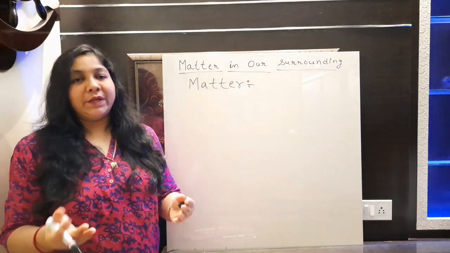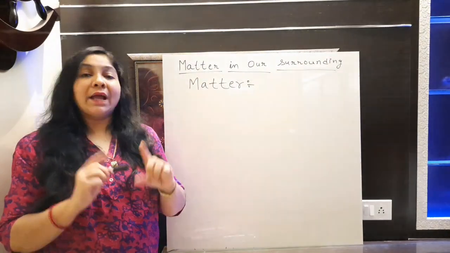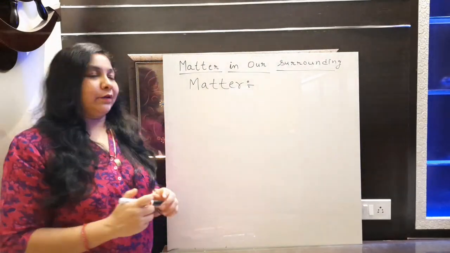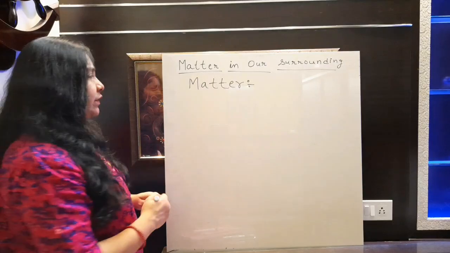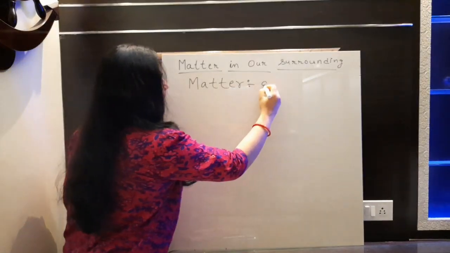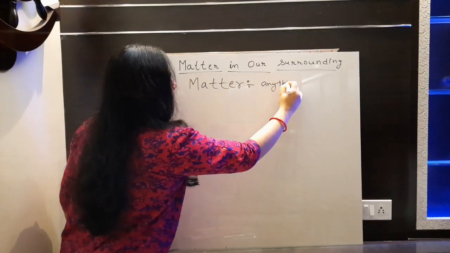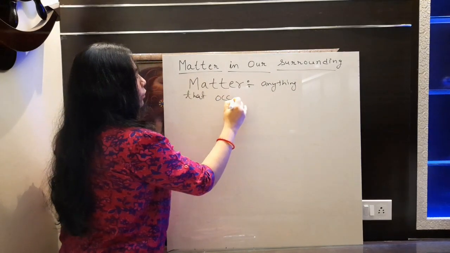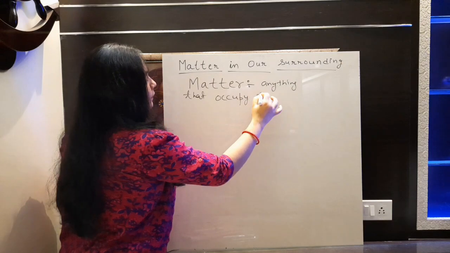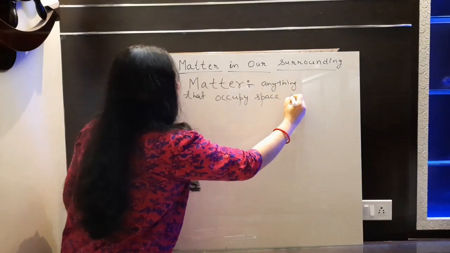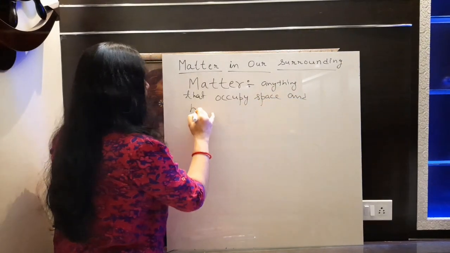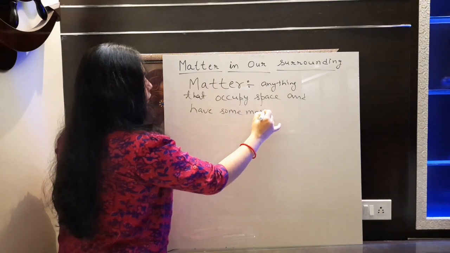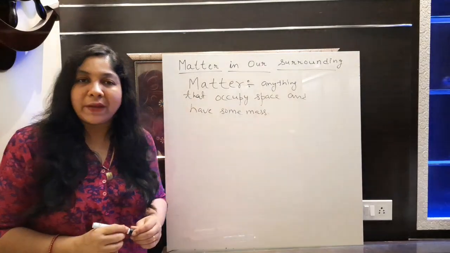So this is the very simple definition of matter: anything that occupies space and has some mass.